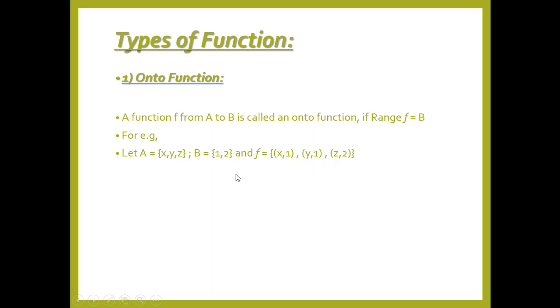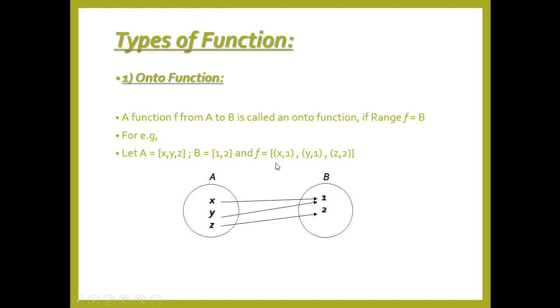Over here, the first value is the domain, which is the first condition of any function. So x, y and z is the domain in this case, and it is the set A. So the first condition verifies. Number 2, for the onto function, the range of that function will be equal to B. Range means the second value. If we see over here, 1 and 2 are the second values, and 1 and 2 is the range in this case, and 1 and 2 are the elements of set B. That means both the conditions verify.